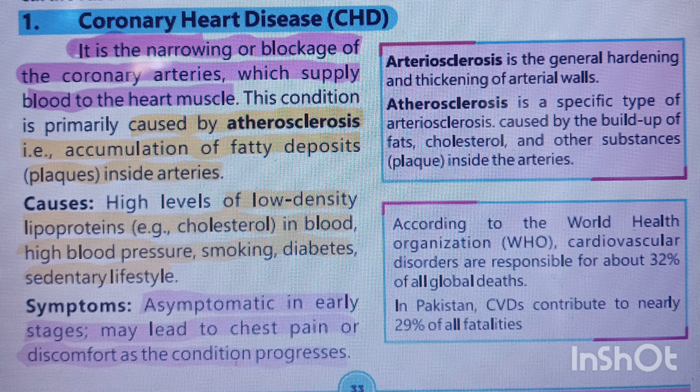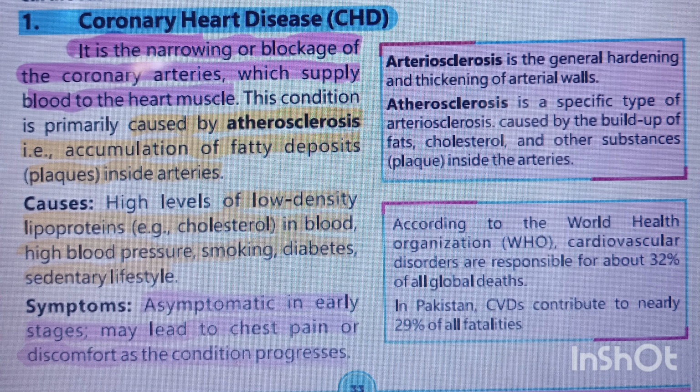What is the cause of atherosclerosis? Fat deposits, high blood pressure, smoking, diabetes, and a sedentary lifestyle. A lifestyle involving prolonged sitting, meaning a person does most of their work while seated. While a person sleeps at night, if they remain inactive during the day, do no work, and have no exercise in their lifestyle or daily routine, this becomes a cause of coronary heart disease.